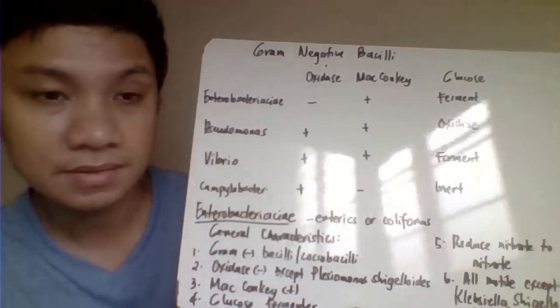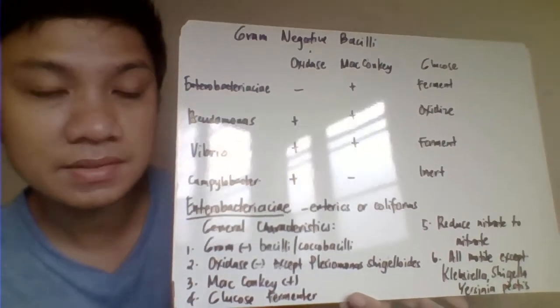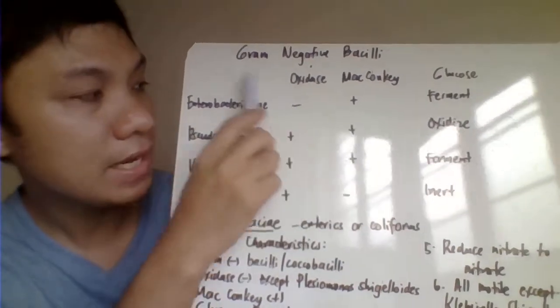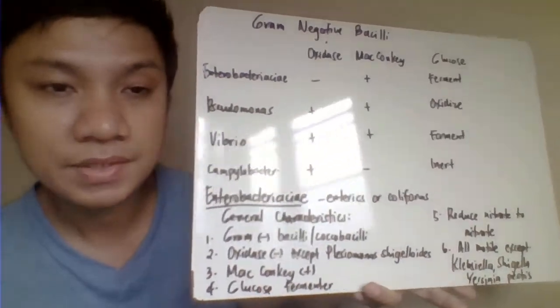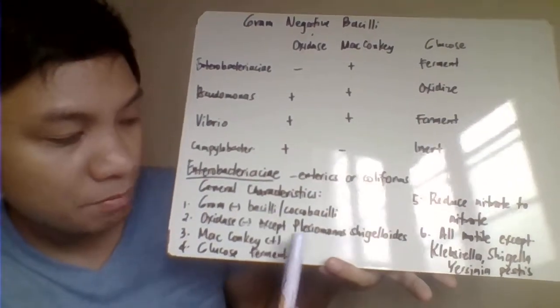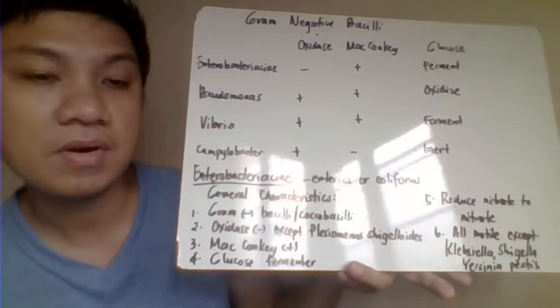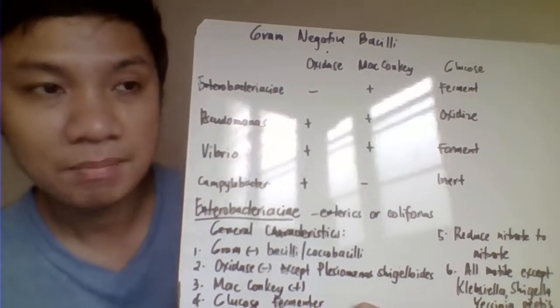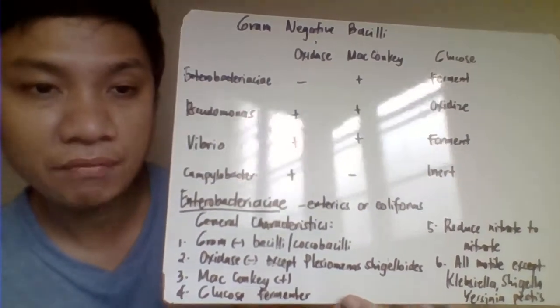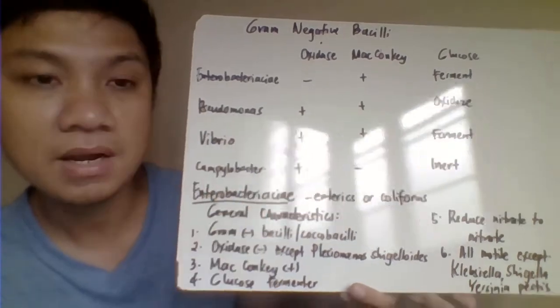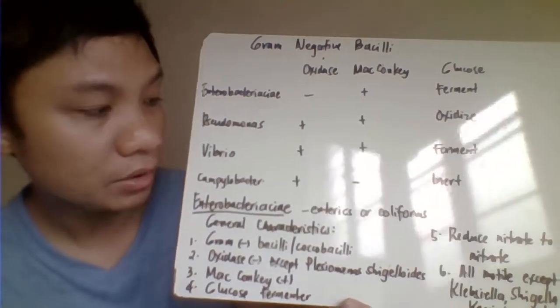one, their oxidase test. For the oxidase test, all members of the Enterobacteriaceae are oxidase negative except Plesiomonas shigelloides. Then we have also MacConkey agar, which will allow the growth of all these families except Campylobacter.